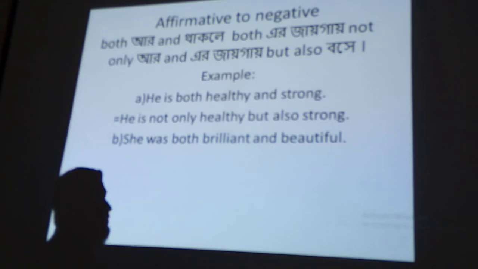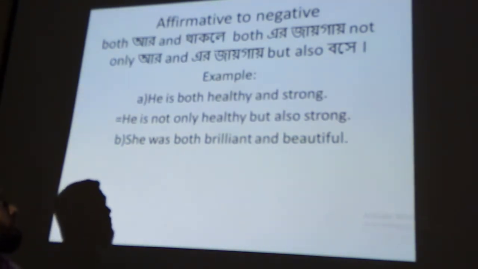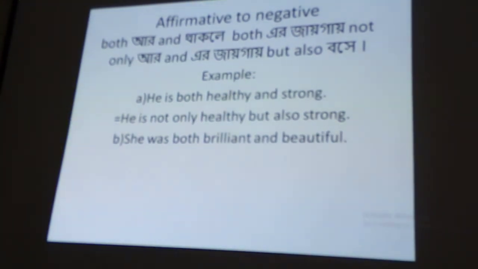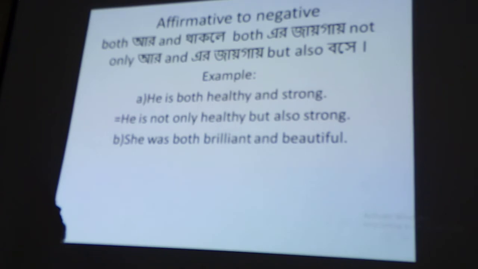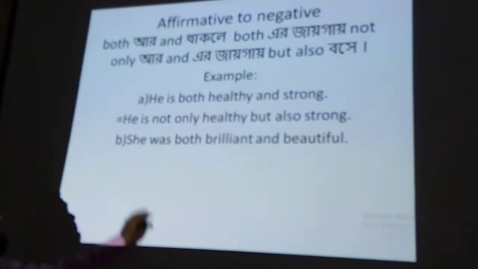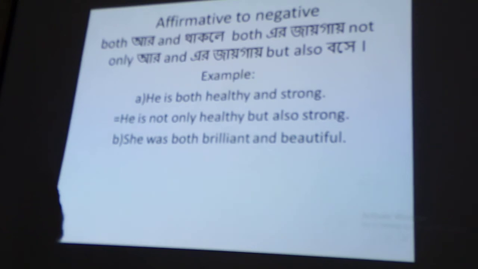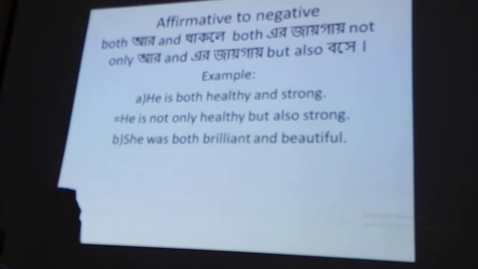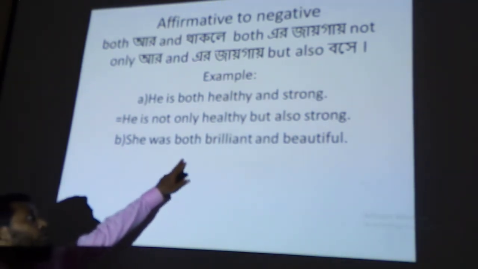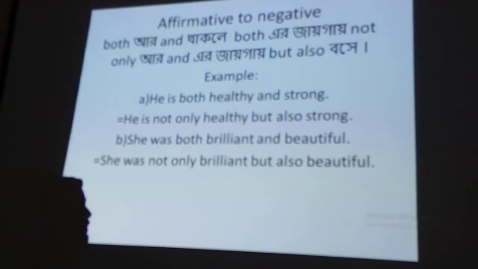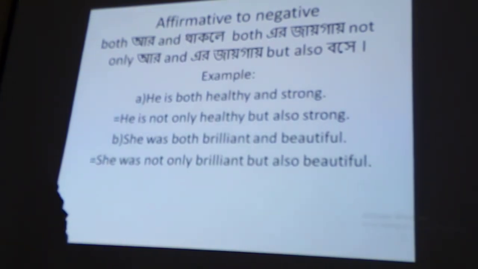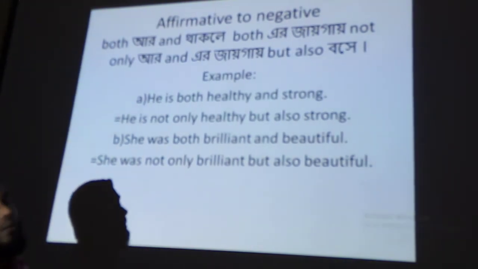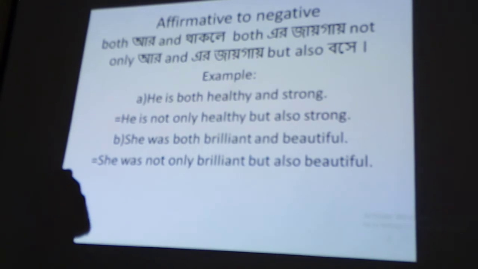Try to write the answer of this portion. She was both brilliant and beautiful. Write down the answer of this sentence. Perhaps you have understood, or you have written: she was not only brilliant but also beautiful. It is very easy. Only at the place of "both" you will have to write "not only," and at the place of "and" you will have to write "but also." There is no change. Another example.